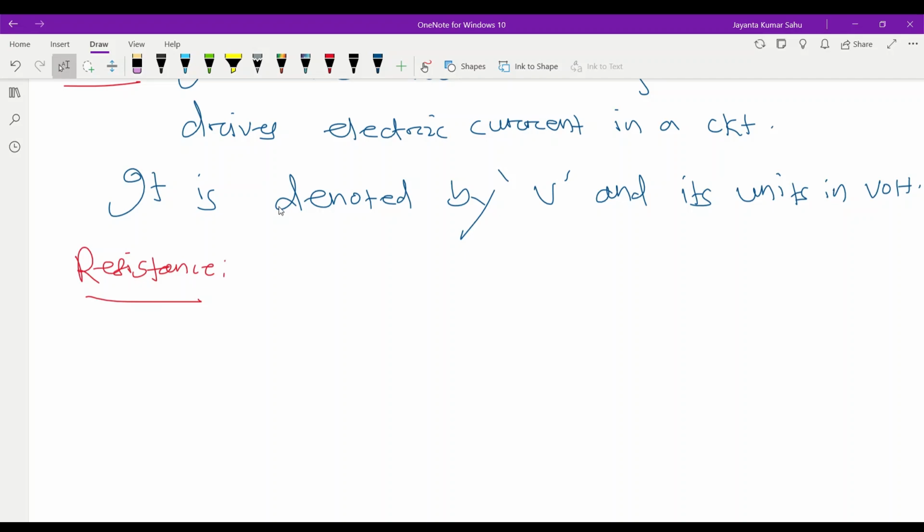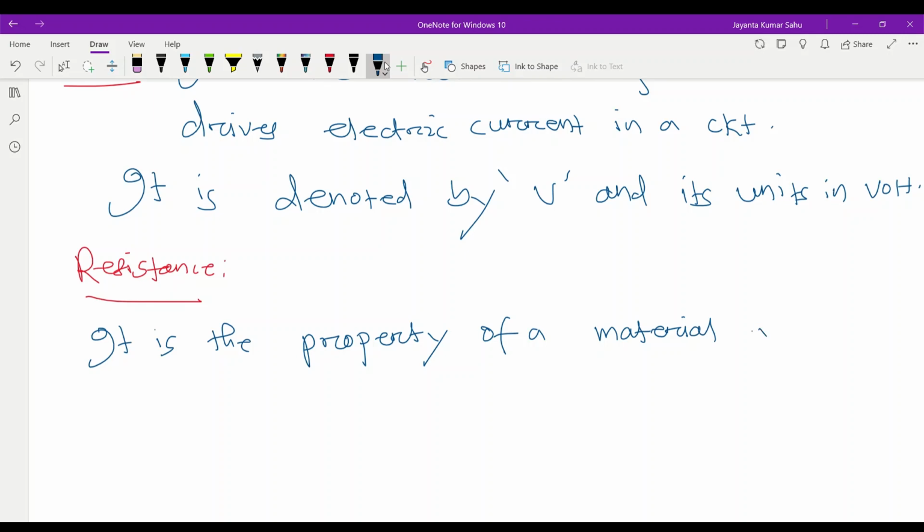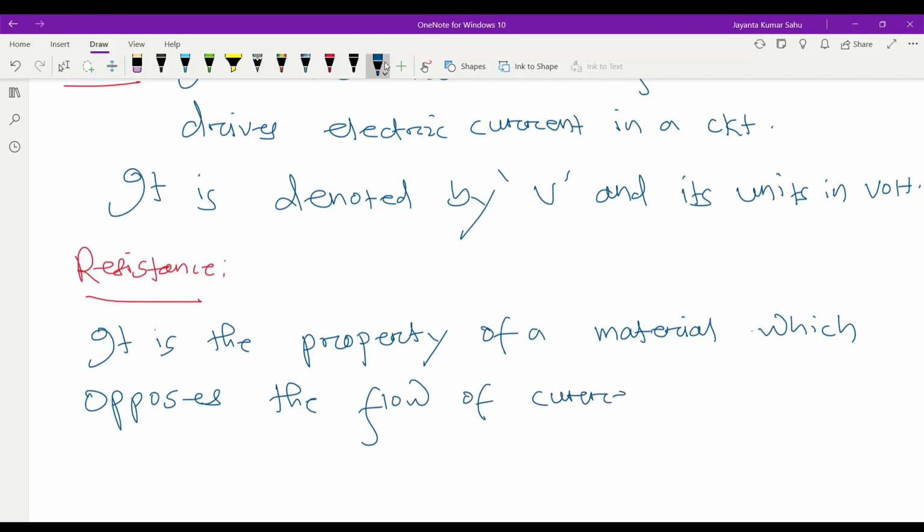It is the property of a material which opposes the flow of current.